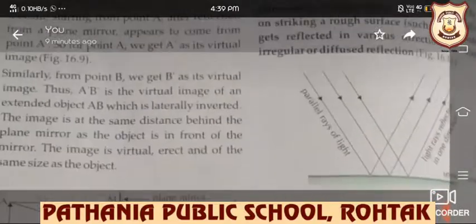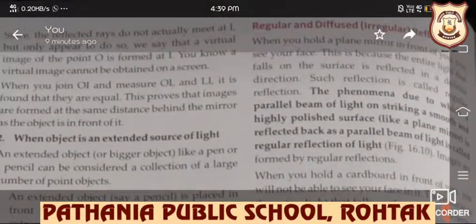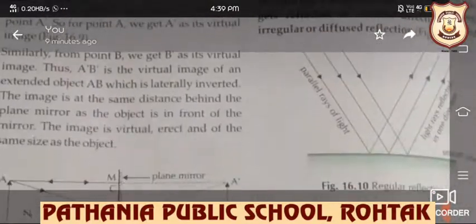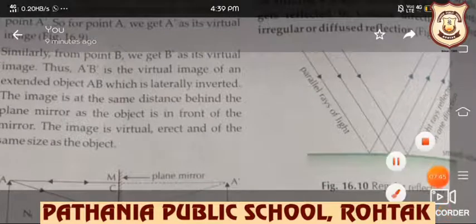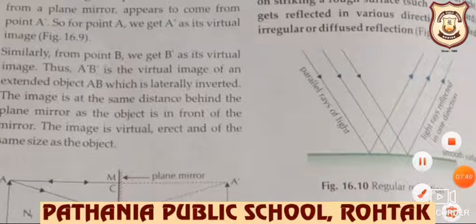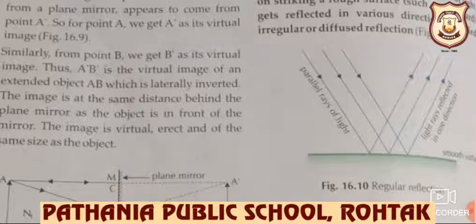Now we are moving on to regular and diffused reflection. See this diagram, beta. The phenomenon due to which a parallel beam of light, on striking a smooth or highly polished surface, is reflected back as a parallel beam of light is called regular reflection.